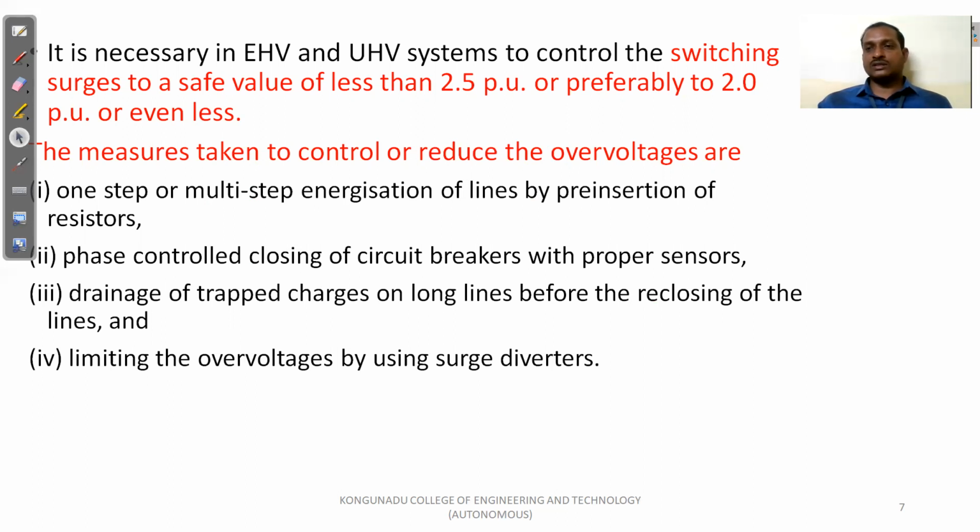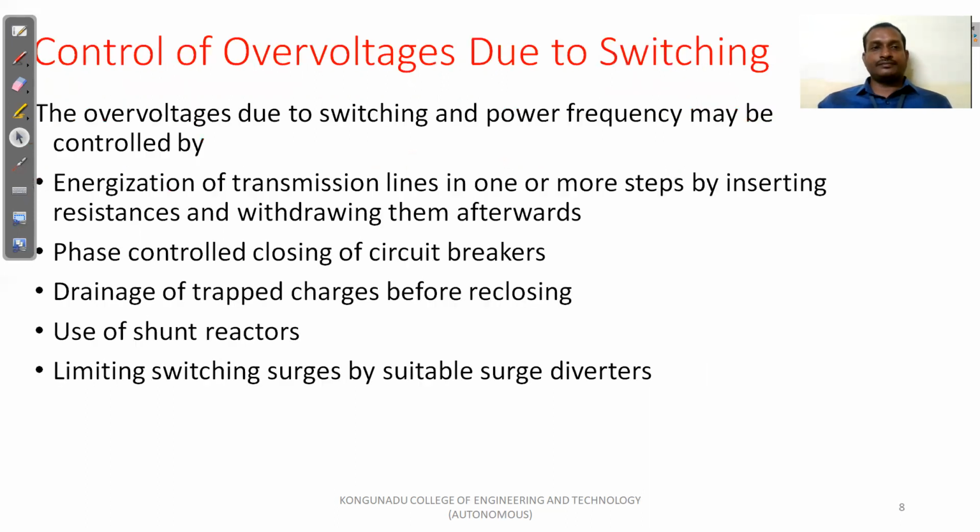With the help of the sensor system, we close the phases or poles of the circuit breaker simultaneously. Third, drainage of trapped charges on the transmission line before reclosing the lines. If some charges are already available in the transmission line, we need to drain these charges; only then are switching surges not possible at the time of reclosing. Fourth, limiting the over voltages by using surge diverters. So these are the measures to be taken to reduce the over voltages in the power system.